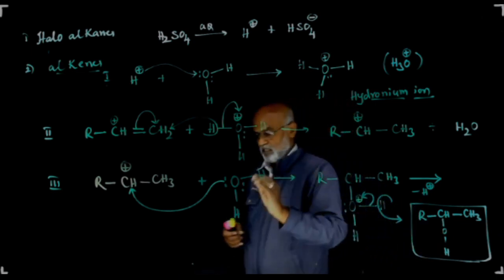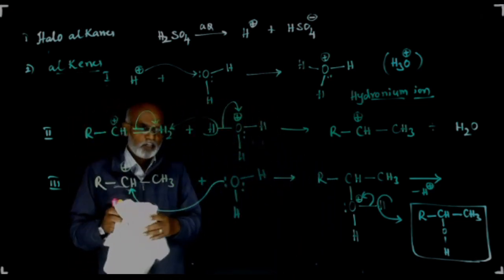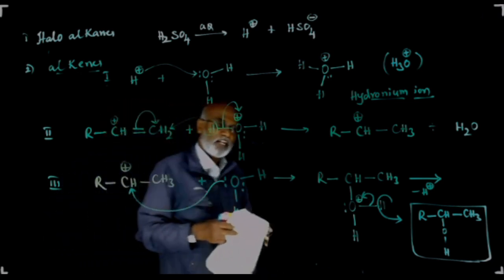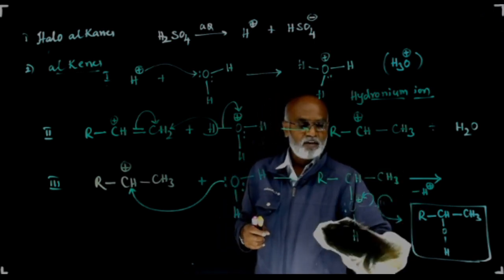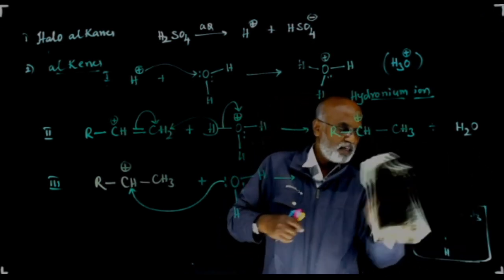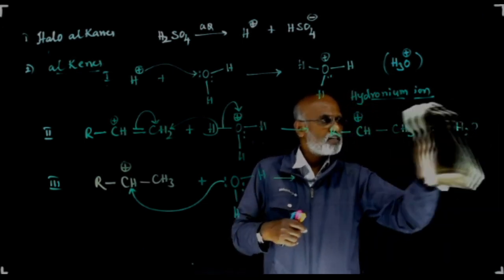So these are the three different steps through which alcohol is going to be formed during the hydration of alkenes in presence of dilute sulfuric acid. Second method, hydration of alkenes. Please do practice this mechanism of the reactions, which are more important for your examination is concerned.